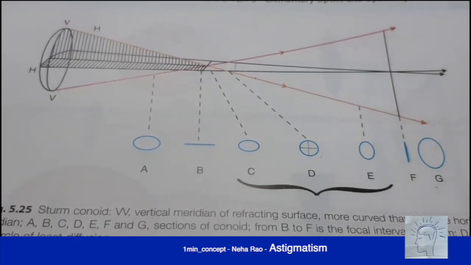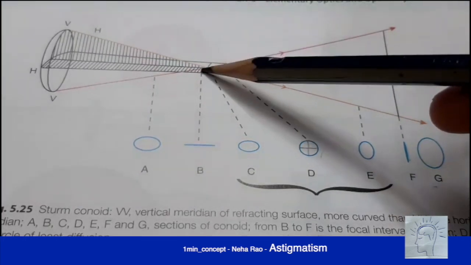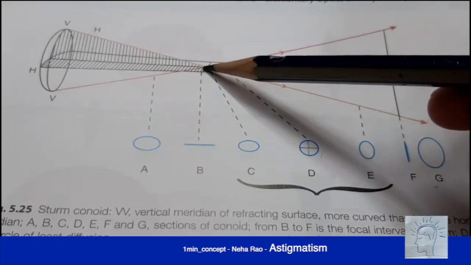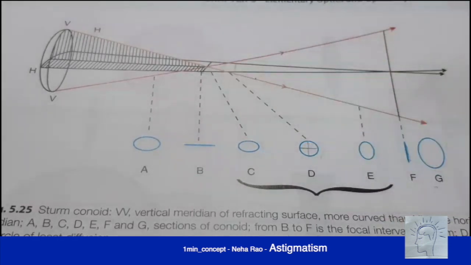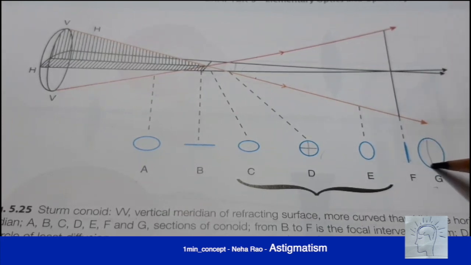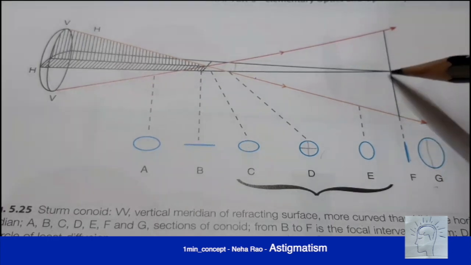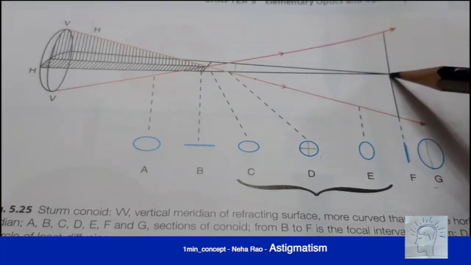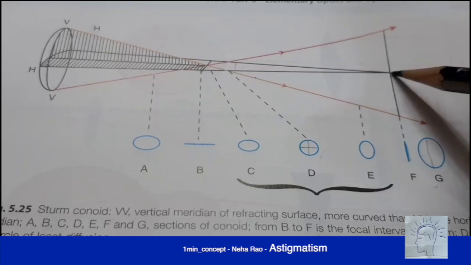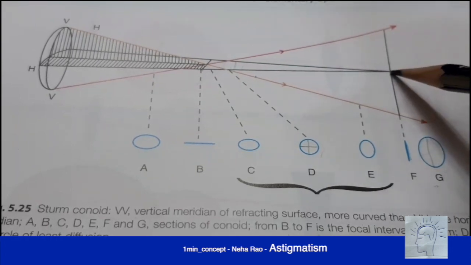At points beyond F, we know that because the divergence of the vertical rays is from far behind, the divergence is more as the angle increases. Hence, the vertical divergence is always more, hence the vertical diameter is always more than the horizontal diameter. Horizontal divergence starts from the focal point of the horizontal meridian.